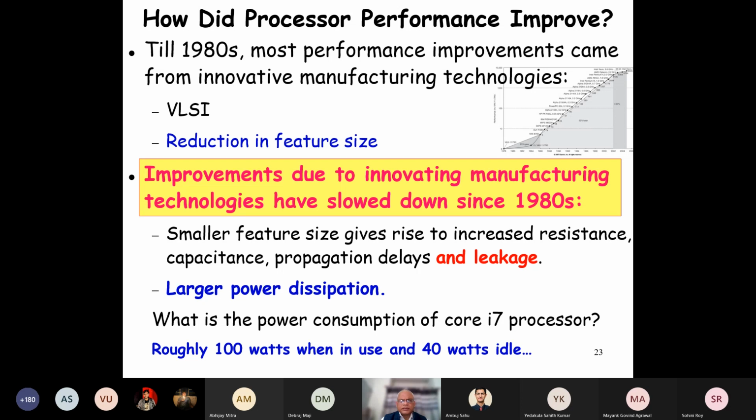But then see, the processor is consuming 150 watt. And an induction cooker is also consuming like 250 watt or something. So you should be able to make tea on your processor. So roughly about 10 years back, it was much more, 100 watt in use and 40 watt idle. And now, of course, in recent years, it has reduced to some extent. We'll see the reason why.